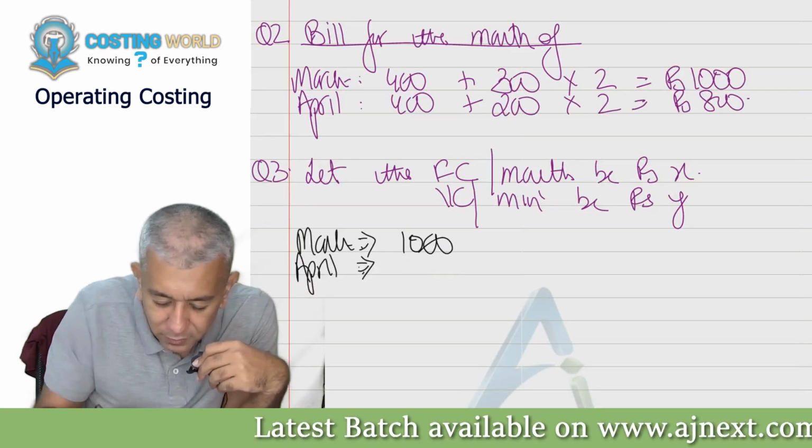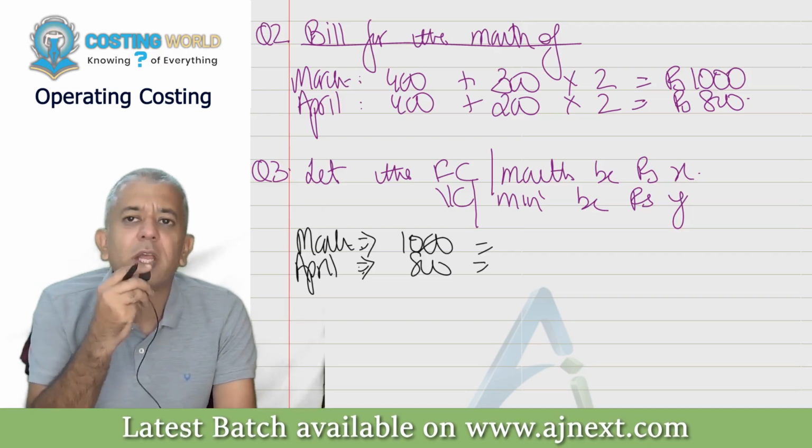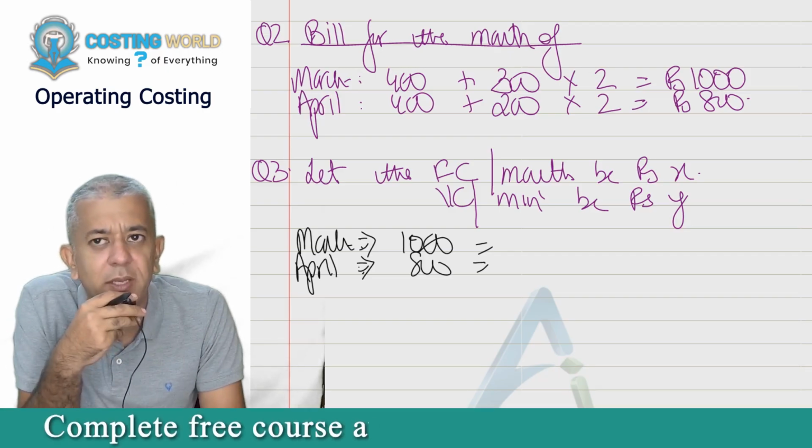In April, that was rupees 800. Now tell me, for the month of March, what equation are you going to make in terms of X and Y?